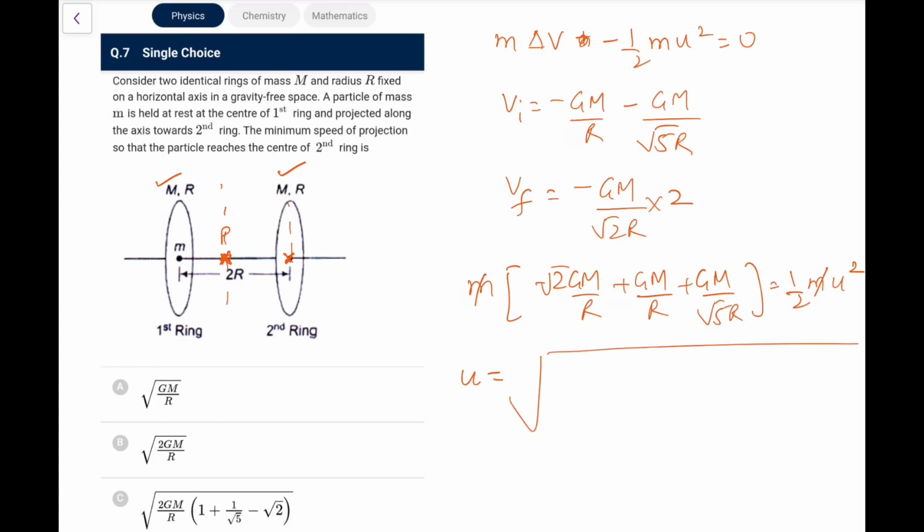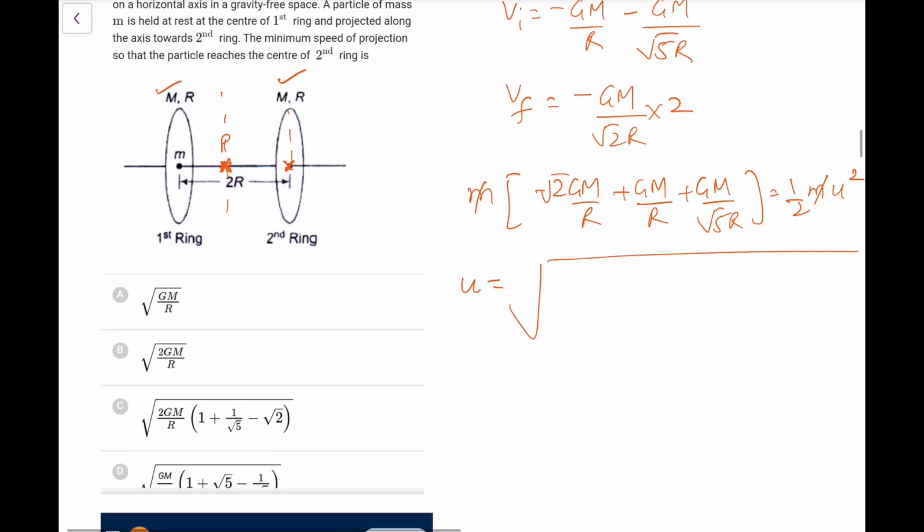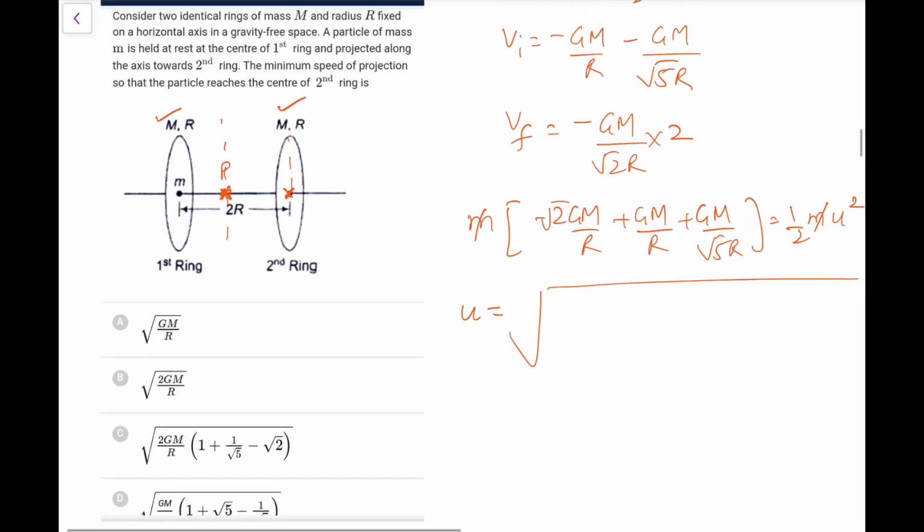If I write it like this, looking at the options, let's say I take gm by r common, I get 1 plus 1 by root 5 minus root 2. This is the option I'm looking for. Let's see which option that is. And this 2 will also come, I forgot the 2, 2 gm by r. So option C is the most appropriate one.